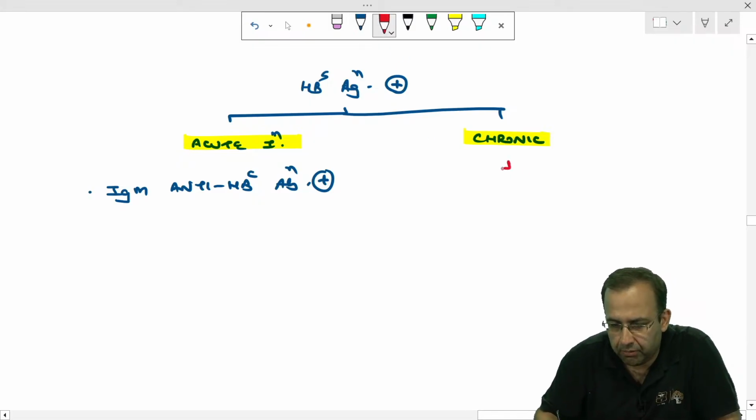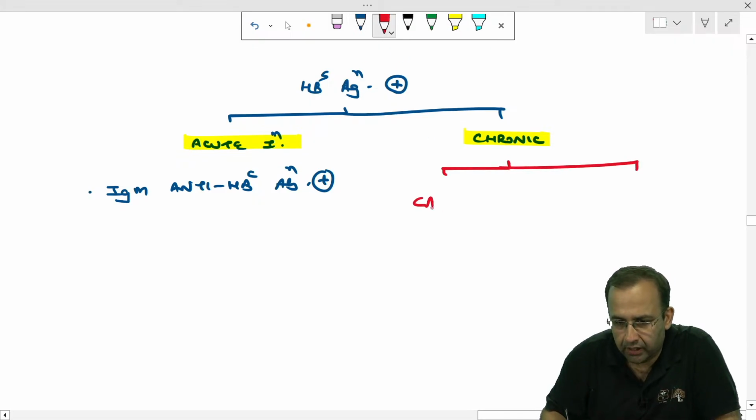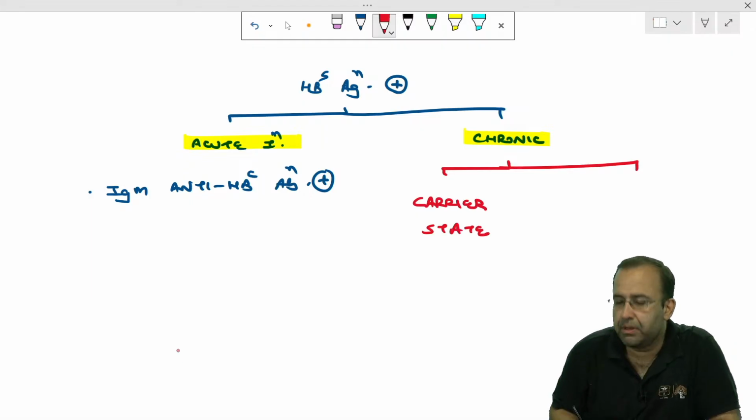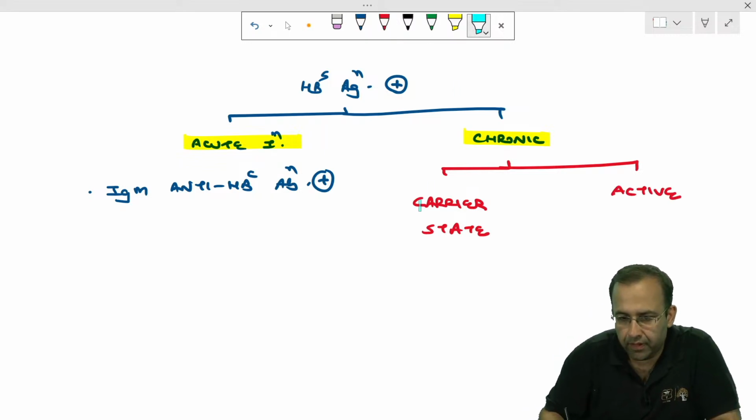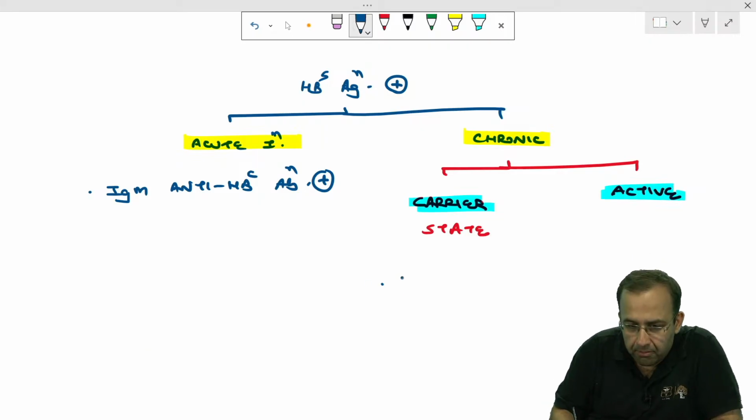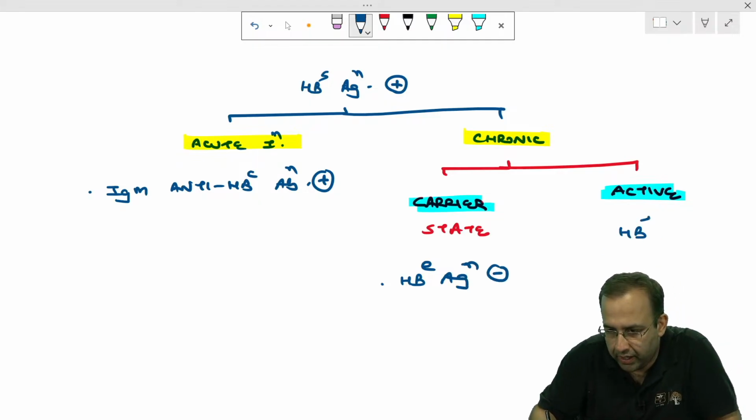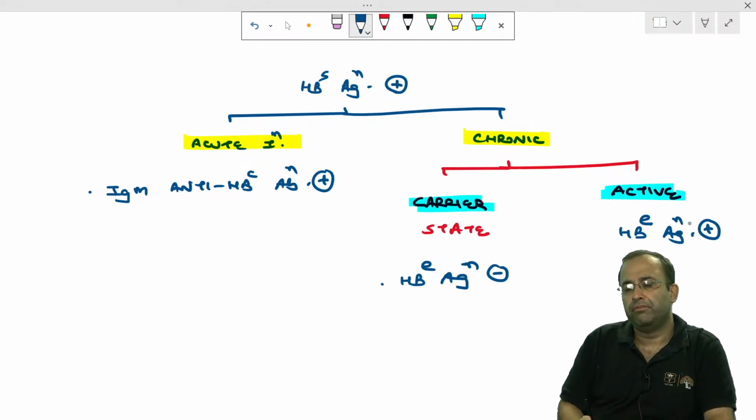Chronic infection can be of two types. It can either be carrier state, that is the virus is not actively multiplying, or it can be chronic active hepatitis. If it is carrier state, it means HBe antigen will be negative, versus if it is chronic active, the marker of viral proliferation, HBe antigen, will be positive.